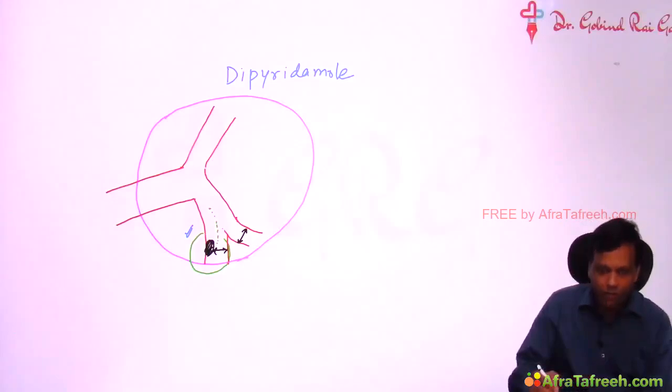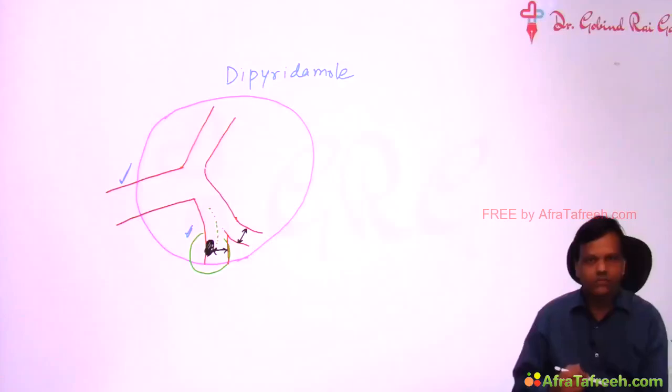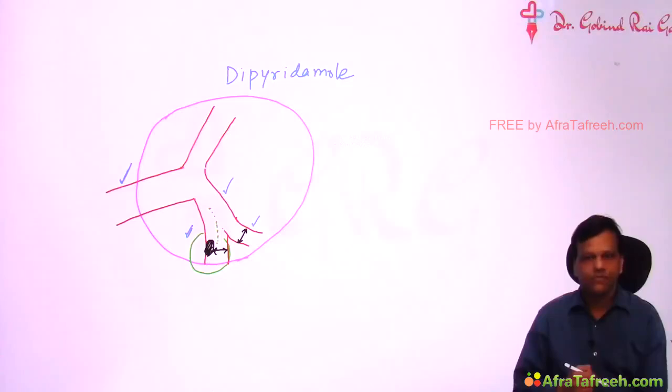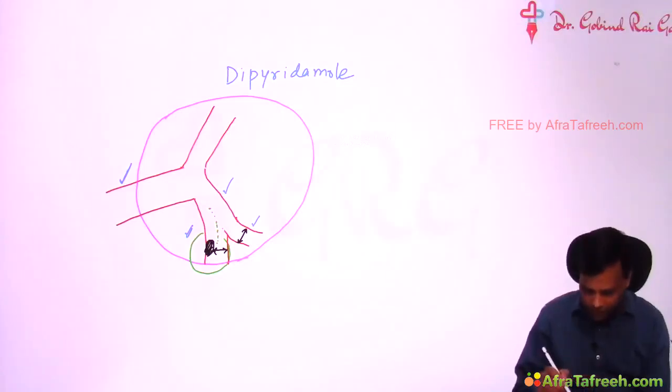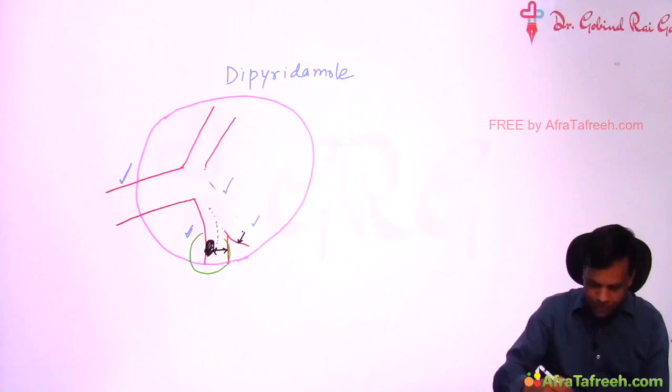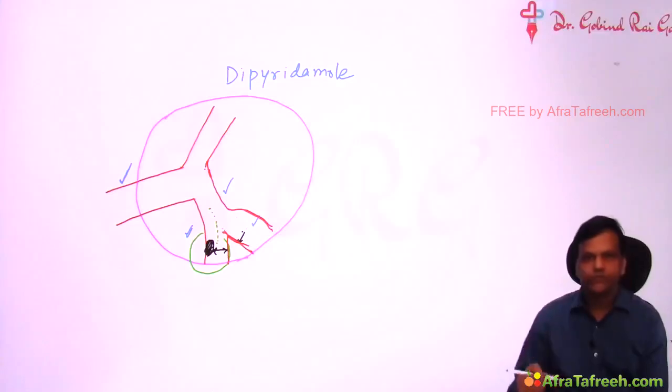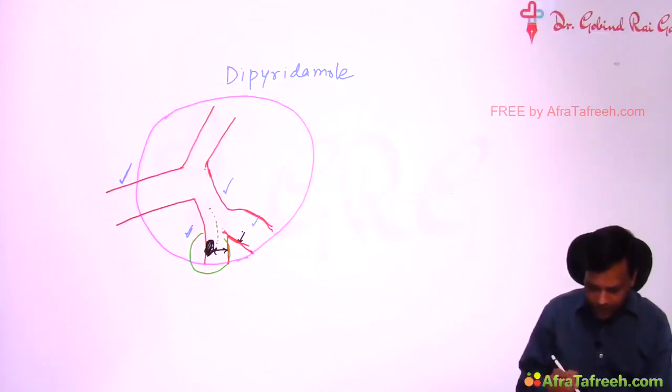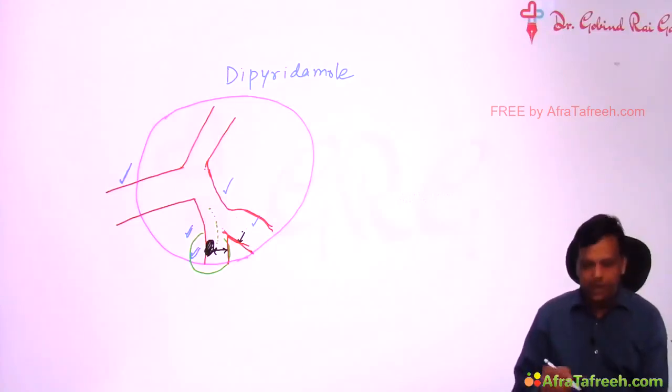So when we give dipyridamole, will it be able to dilate this vessel? Obviously not, because it is a large vessel. Similarly, it cannot dilate this vessel, but it can dilate this vessel. It is a small vessel. So when we give dipyridamole, it leads to dilatation of the small vessel. So this vessel remains the same, but this vessel dilates. But dipyridamole tries to dilate this vessel also. This is also a small vessel, but it cannot be dilated because it is already dilated due to obstruction.